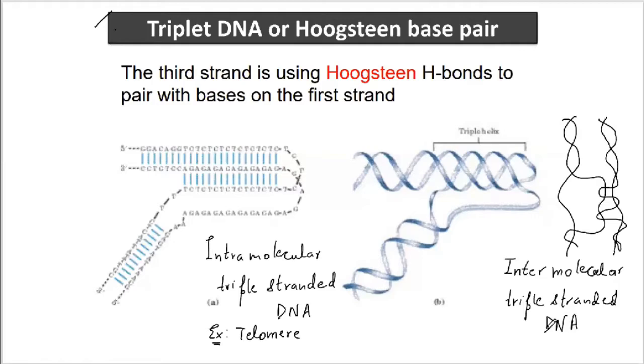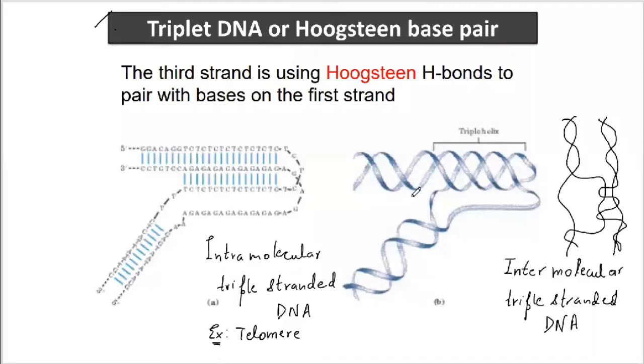Because such type of DNA is intermolecular, instead of intramolecular, they are intermolecular, okay, in between the molecules. So these are the two different types of triple-stranded DNA associated with our cells.